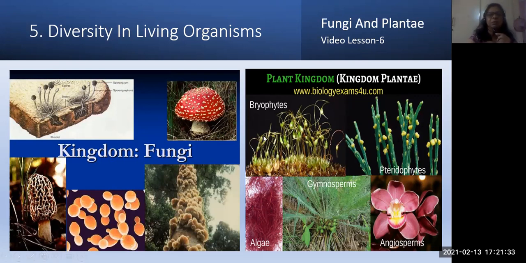Now the third kingdom is fungi. Fungi have saprophytic nutrition, and they are multicellular, and even unicellular organisms are present. For example, yeast. Multicellular is rhizopus, that is bread mold, and another multicellular one which we eat is mushrooms, like aspergillus. All the mushrooms are not edible, only some mushrooms are edible, which are proteinized food.